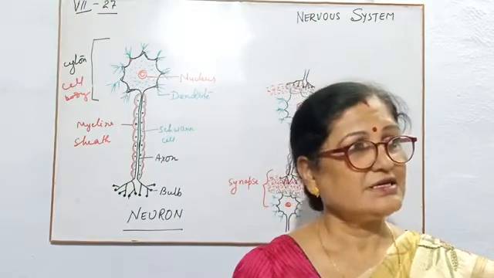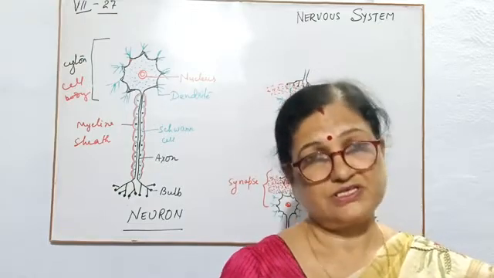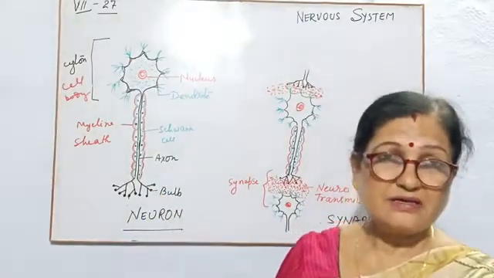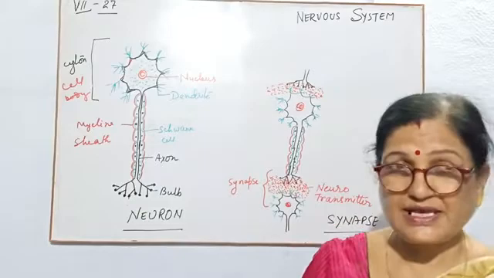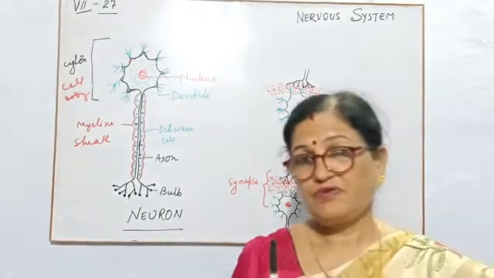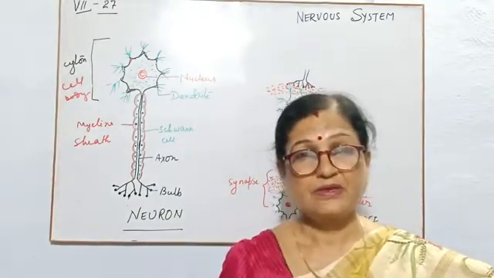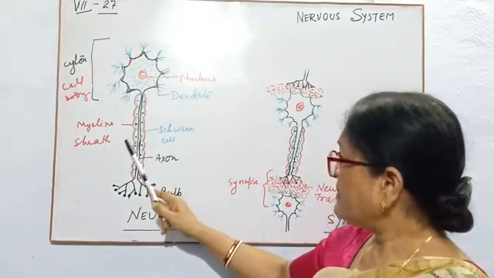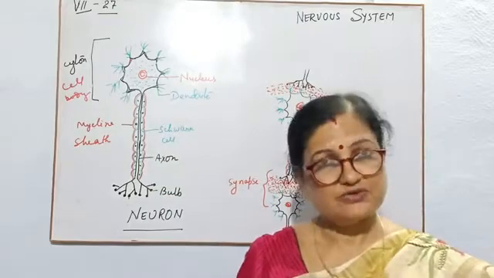Everywhere there is a covering over it. This covering makes it insulated, so that if we touch it also, we will not feel any current through it. In this way they also have a myelin sheath which makes them insulated.